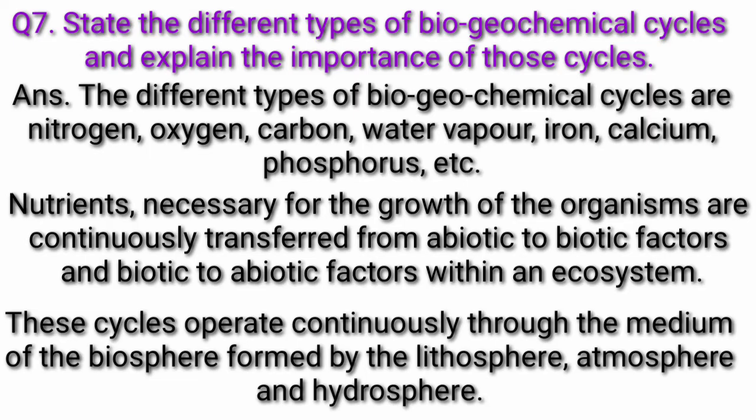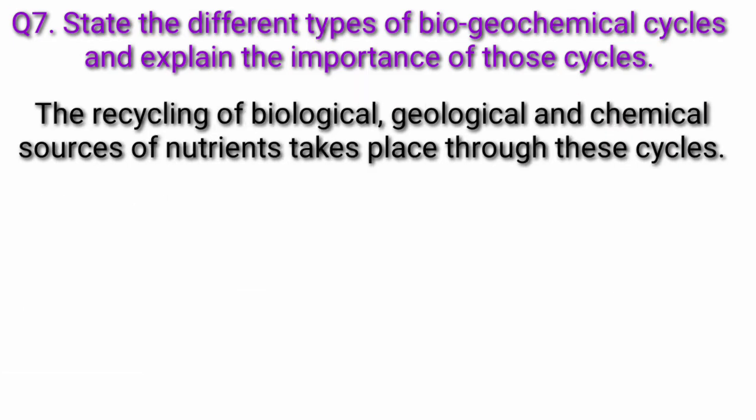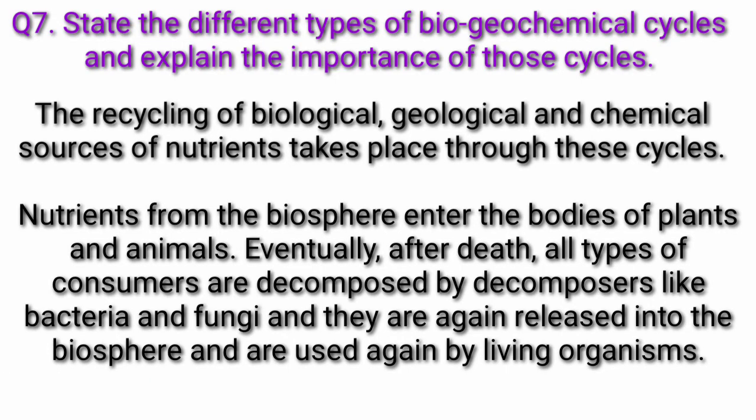The recycling of biological, geological, and chemical sources of nutrients takes place through these cycles. Nutrients from the biosphere enter the bodies of plants and animals. Eventually, after death, all types of consumers are decomposed by decomposers like bacteria and fungi, and the nutrients are again released into the biosphere and are used again by living organisms.